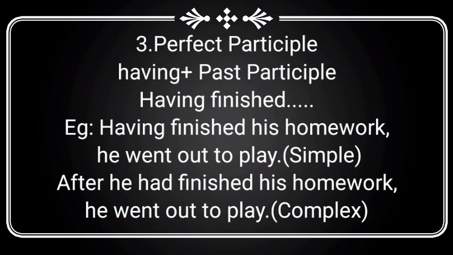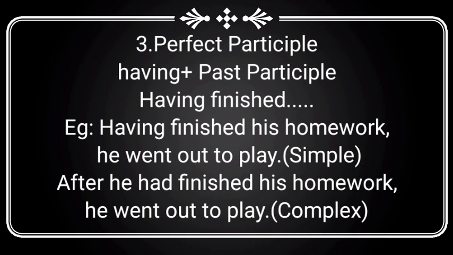See next one, perfect participle. For that the format is having plus past participle. After having, we should write verb 3, past participle. For example, having plus, if we take finished, that is verb 3, having finished. For example, having finished his homework, he went out to play. This one is a simple sentence.